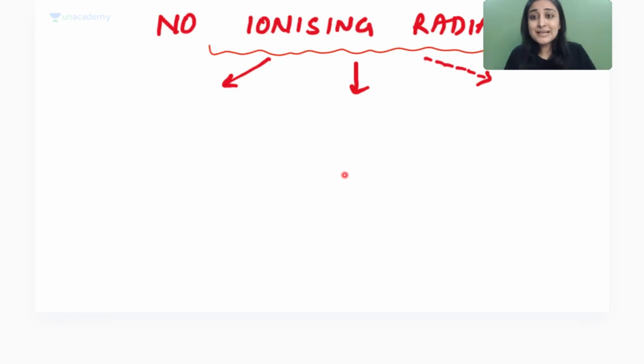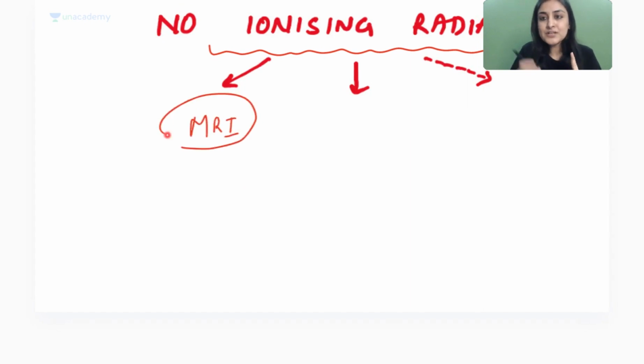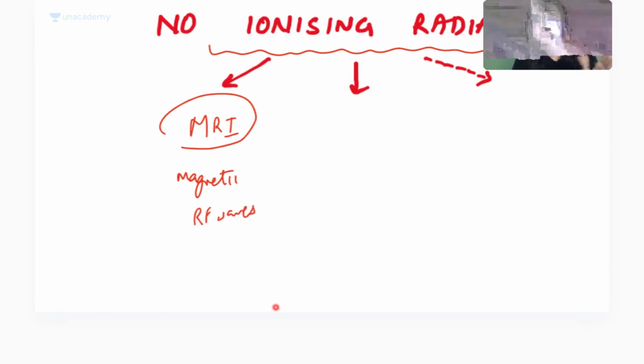Ionizing radiation, there is a whole big list. Do you want to remember that whole big list, or do you want to remember a small list of 2 things only? I want to remember the small list. So no ionizing radiation. One is MRI. So MRI we saw, very cool, generating the body's proton movement. So no ionizing radiation. It uses magnetic field. It uses radio frequency waves, right? So no ionization. Then second, ultrasound.